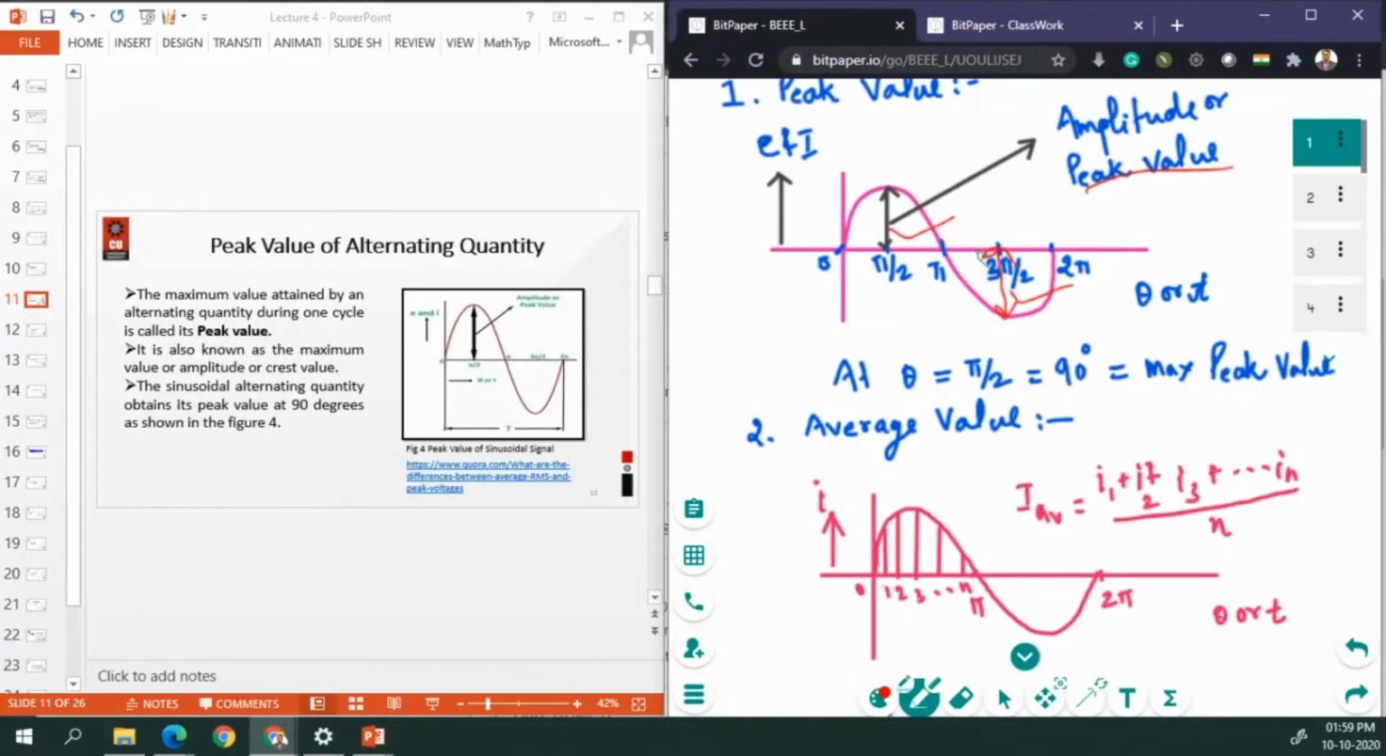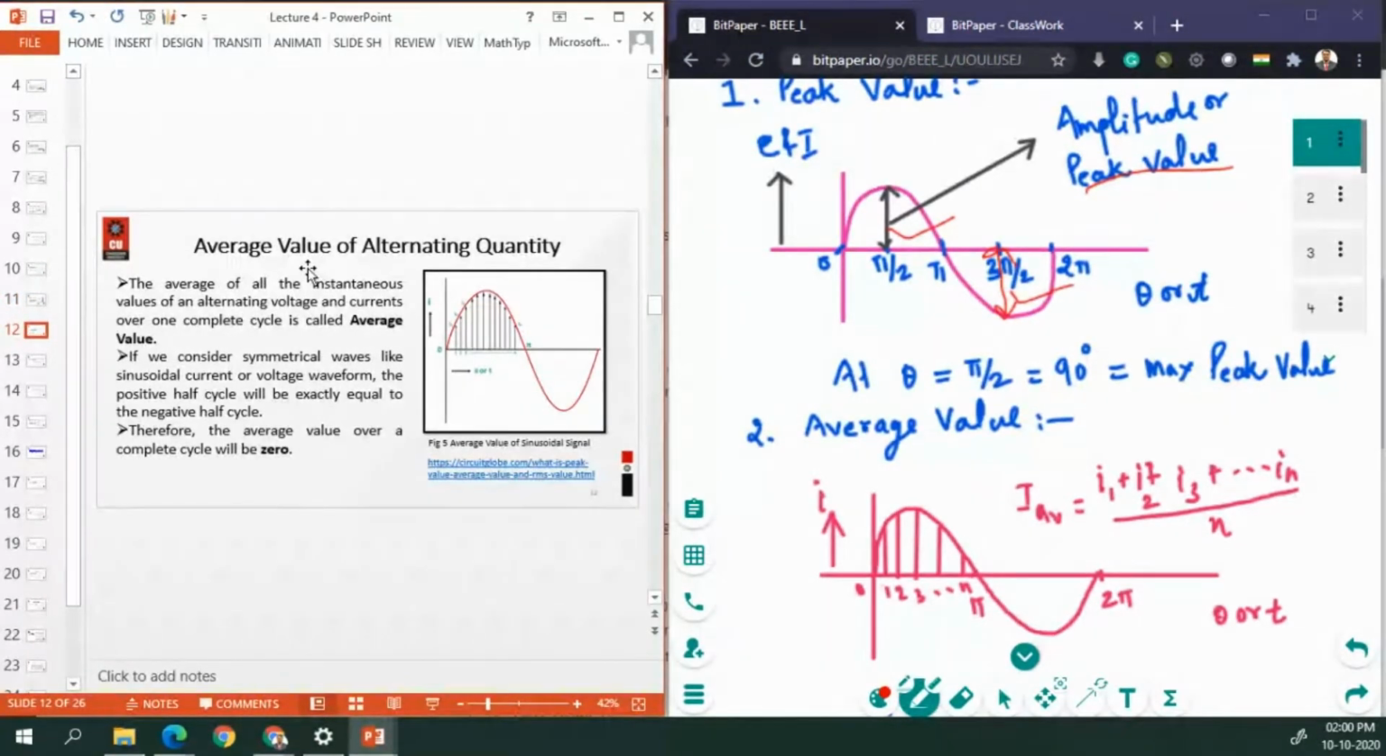Everyone understood about this peak? Write in the chat box. Everyone understood about this peak value? Okay, so next,